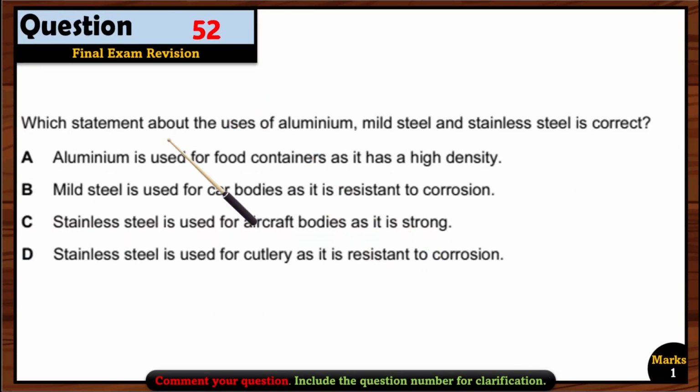Question 52. Which statement about the use of aluminium, mild steel and stainless steel is correct? Aluminium is used for making food container as it has a high density. This is not the right option because to make the food container, it should be resistant to corrosion. Second, mild steel is used for car bodies as it is resistant to corrosion. Wrong. Because of its strength it is used, mild steel is actually not resistant to corrosion. Okay. C. Stainless steel is used for aircraft bodies. Wrong. Stainless steel is used for cutlery as it is resistant to corrosion. Yes, that option is right. So option D is correct.